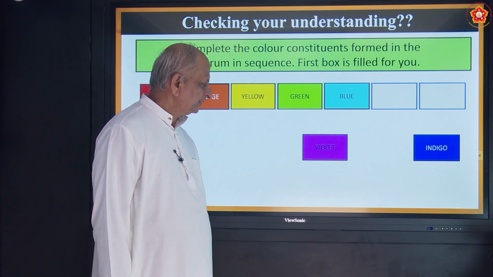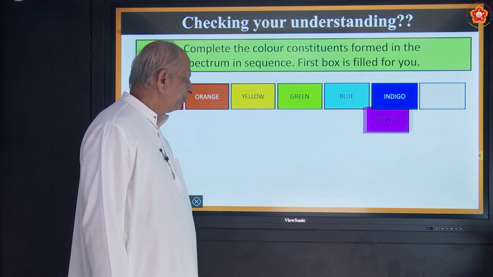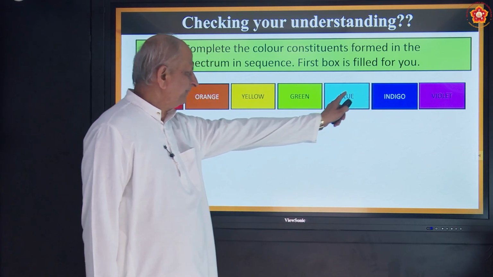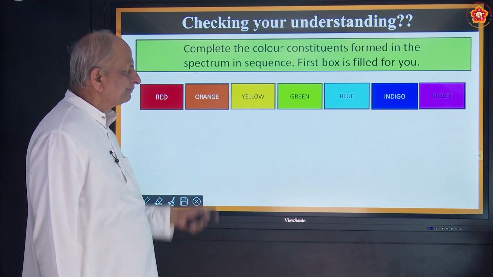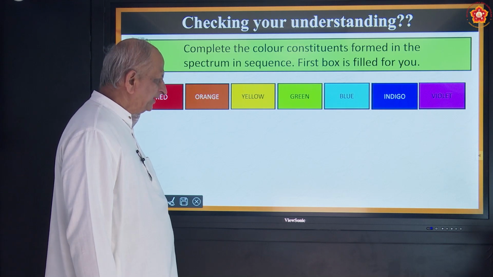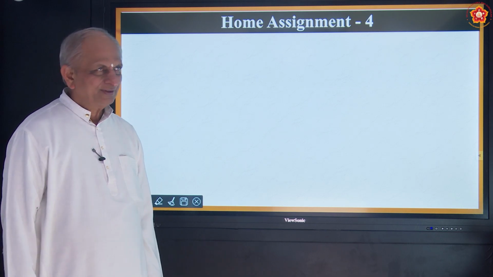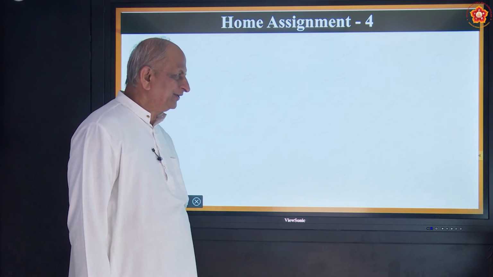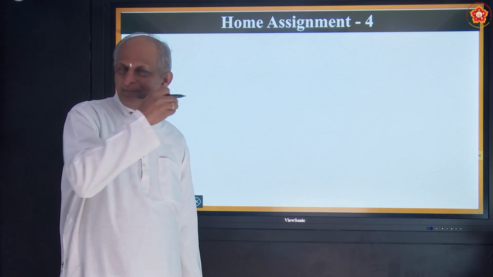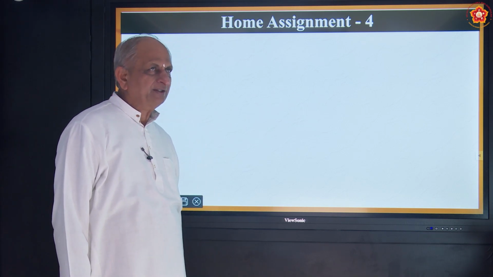Sixth is, correct, indigo. Seventh is violet. Okay, Vibgyor. This is called the spectrum of light, and the property of light is called dispersion. Okay, and it happens by refraction of light. When a ray of light passes into a glass prism, it gets refracted and forms 7 colors.